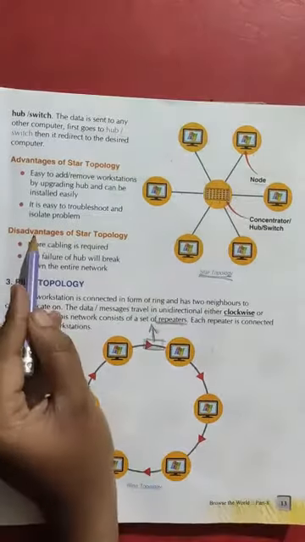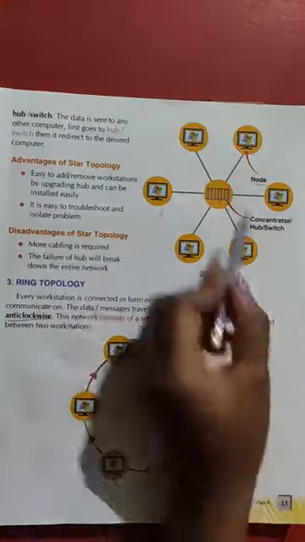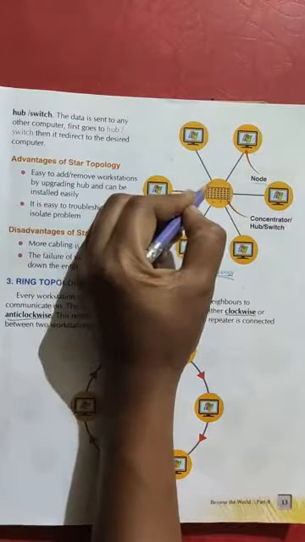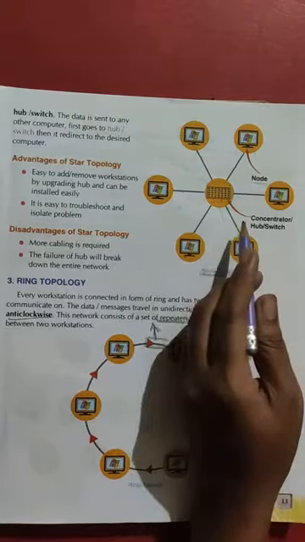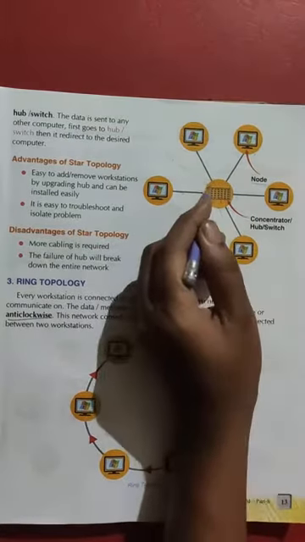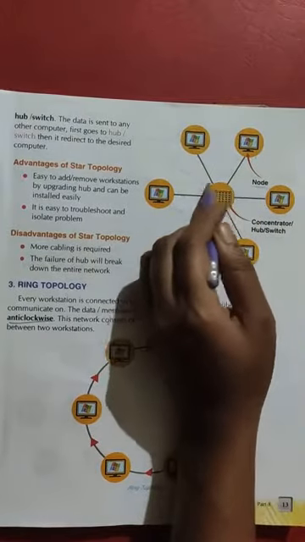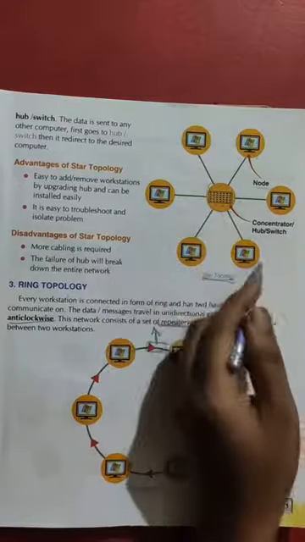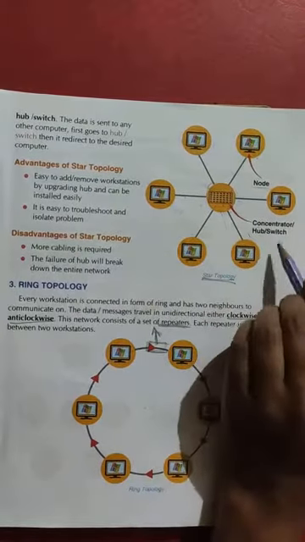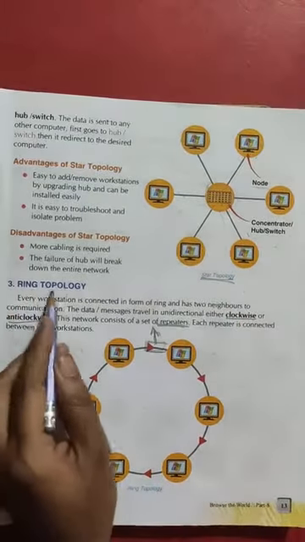Now the disadvantages of star topology. More cabling is required in this topology. And the second, most important disadvantage is the failure of the hub. If your hub fails, then the entire network will break down. No client computers, no nodes will work. Got it? Now third is ring topology.